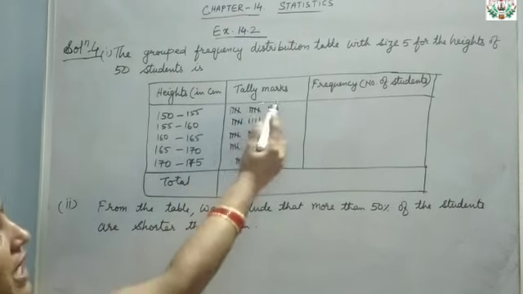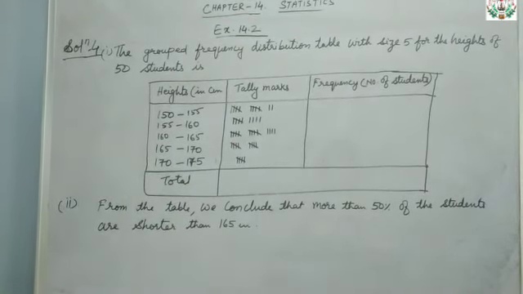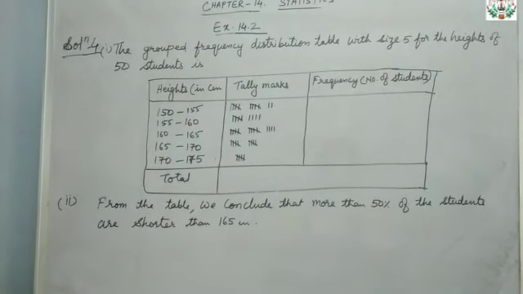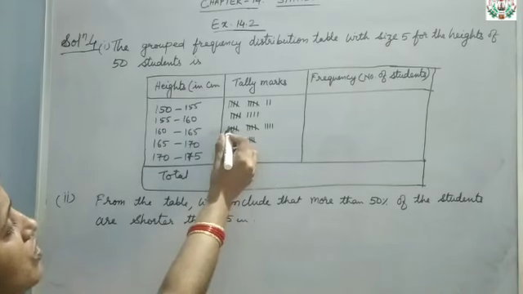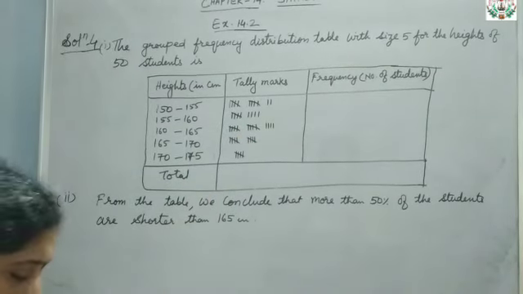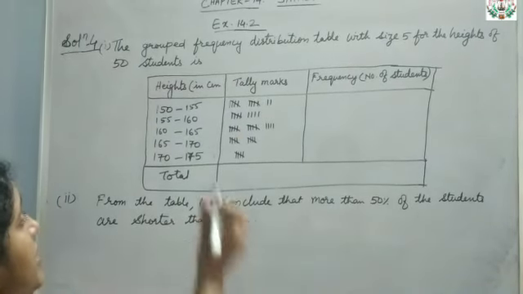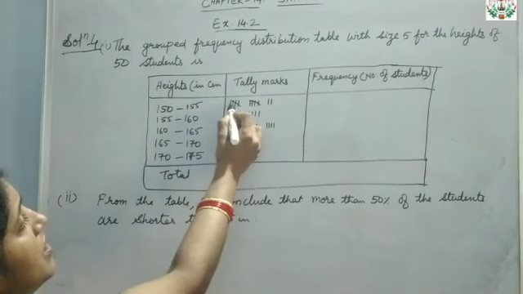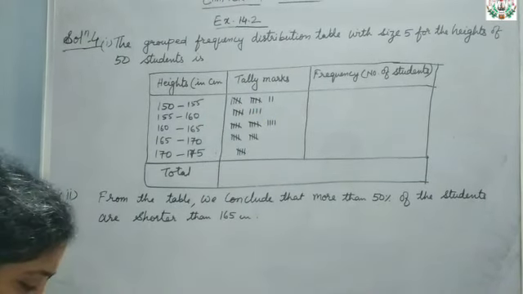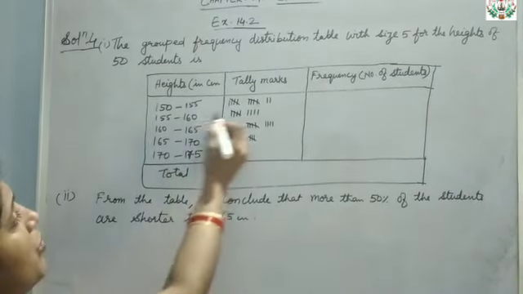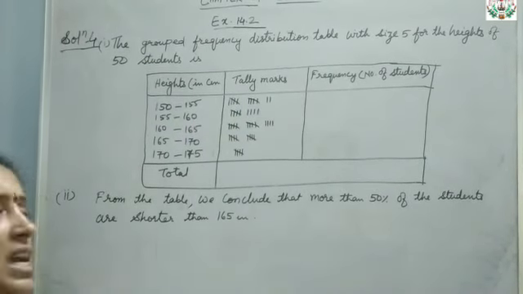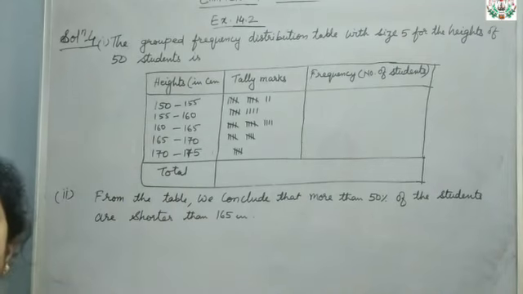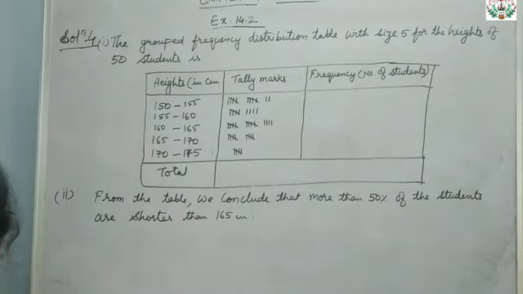Okay, and now tally marks. See the numbers from the book. Like the first one, it is given 161. So 161 comes in this group. So one tally mark. Then the next one, 150. See, 150 comes here, so one tally mark. And again 154, so 154 also comes here. So likewise, see each number and draw the tally marks in this frequency distribution table.